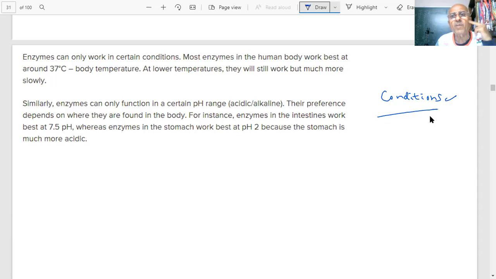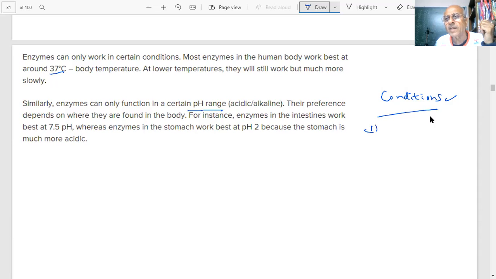Most enzymes in the human body work best around 37 degrees C, body temperature. At lower temperature, they will still work, but much more slowly. At very low temperature, their activity will become very low. Similarly, at high temperature also, they will not be working. So enzymes can only function in a certain pH range.